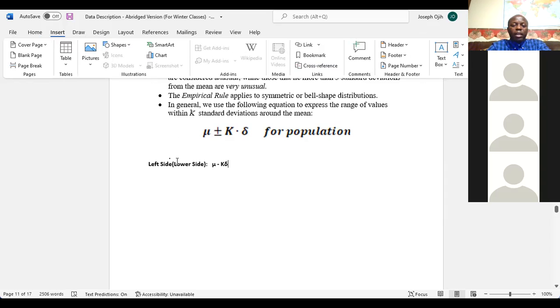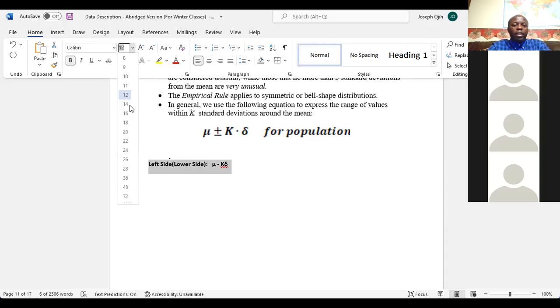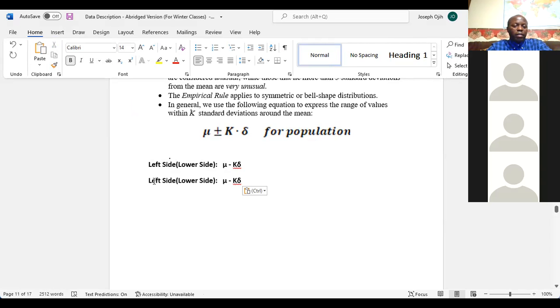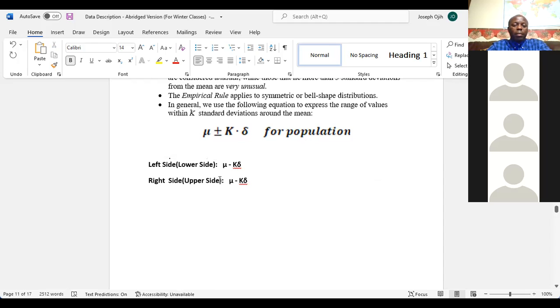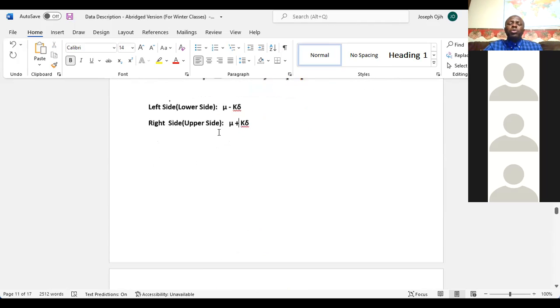And on the right side, which is considered the upper side, we use the same thing, but this time around we use a plus sign. That's why it says mean plus or minus k times standard deviation. So on the left you use negative, on the right you use positive, but it's the same thing. Now, how do we use this?